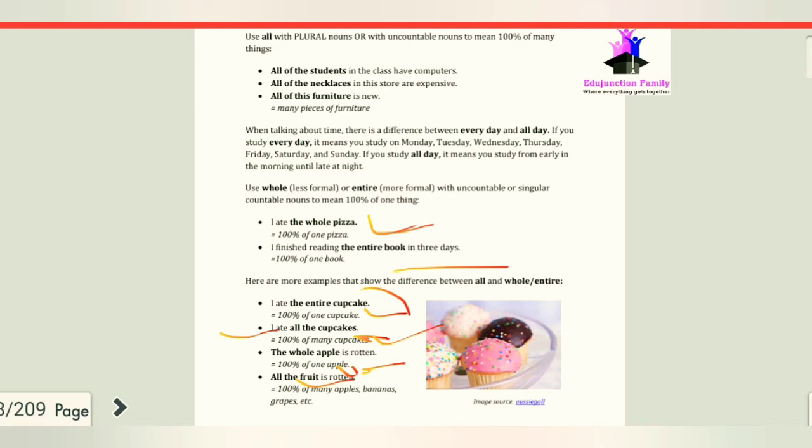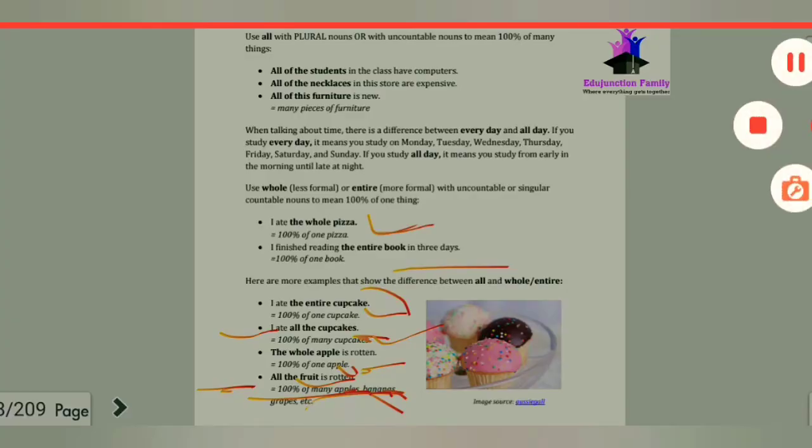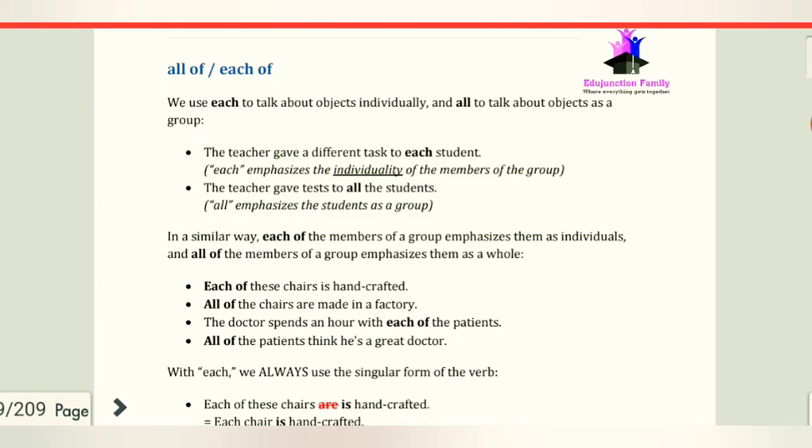If we say all the fruit is rotten, it means that 100% of the apples, bananas, grapes, guavas, etc. are rotten. Now I think these things are clear to you. Now we have the words all of and each of. Actually my pen tab is not working well, but we are adjusting.